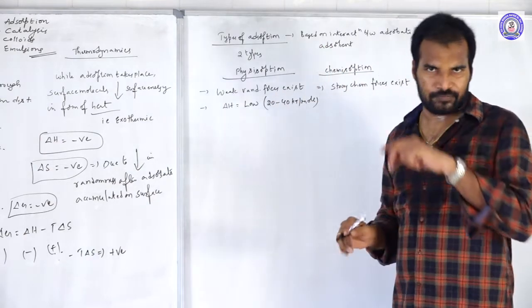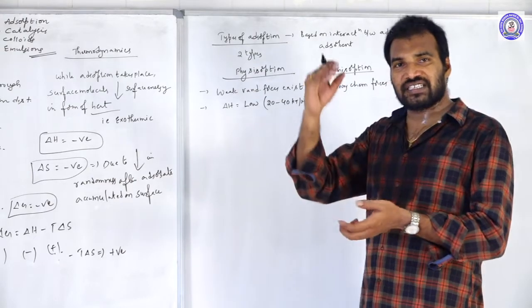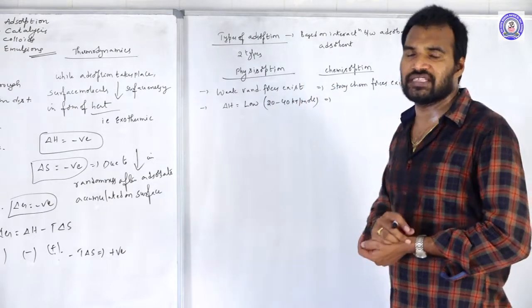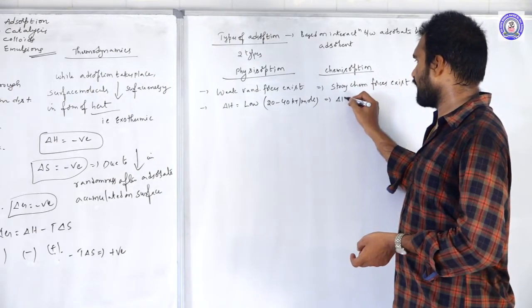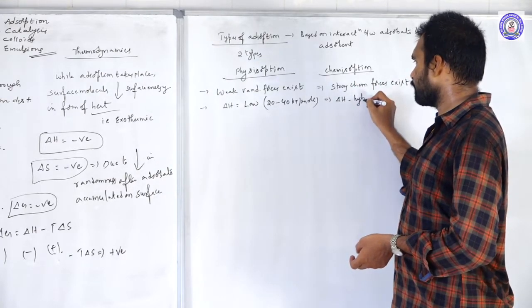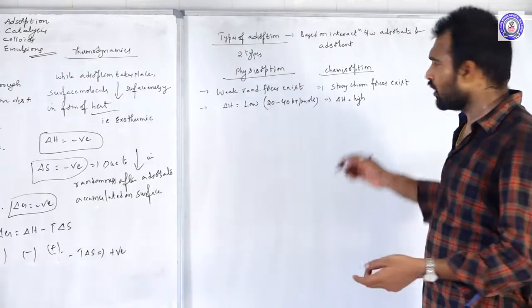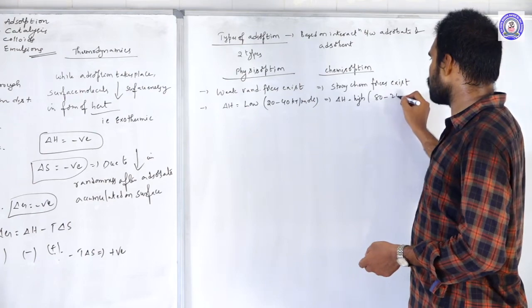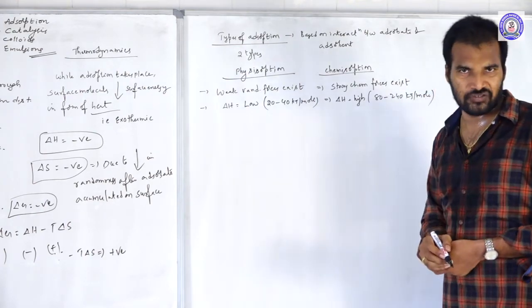But in chemisorption there are strong chemical interactions between the adsorbate and adsorbent, so the del H value is high, in the range of 80 to 240 kJ per mole.